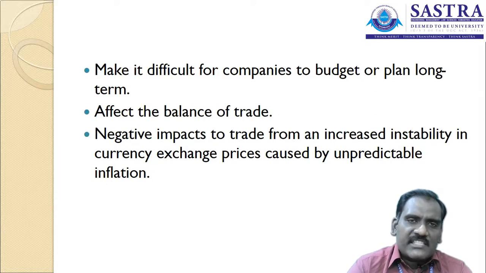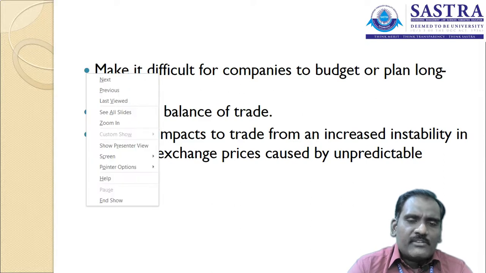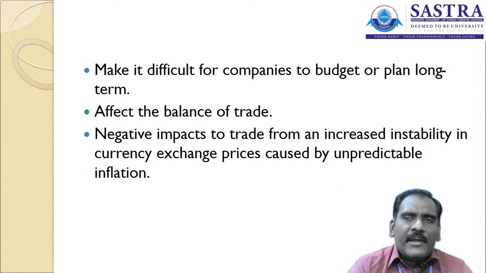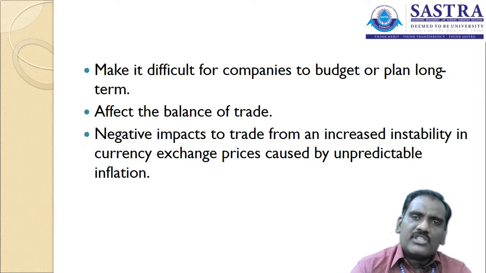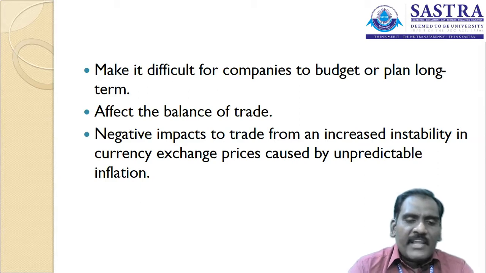They are more inclined towards purchasing products from foreign countries, because they are not able to manufacture the products in India or in that particular country. So they are frequently importing the product. That is also a reason that affects the balance of trade. In the balance of trade, a deficit may happen if the imports are higher in the particular country. There is a negative impact on trade from increased instability in currency exchange prices, caused by unpredictable inflation in the country. So more outflows happen in the particular country.